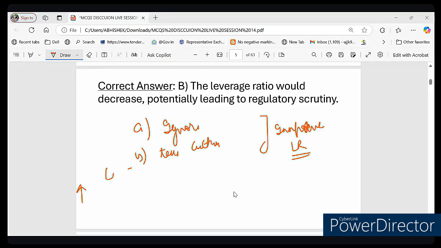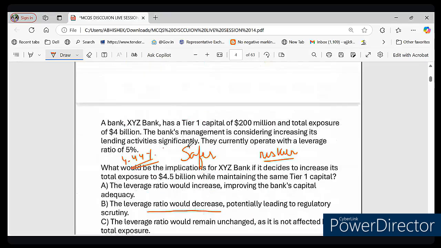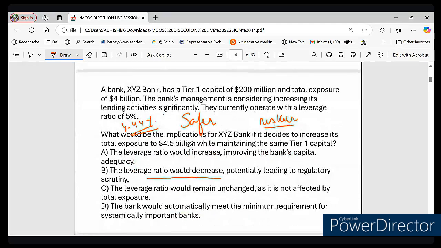Yes, obviously take action, right? So basically the regulator will step in to ensure that the bank does not take excessive risk. So from this question, what we have learned is that leverage ratio is important for measuring a bank's financial strength, and increasing exposure without increasing capital lowers the leverage ratio. And the regulator keeps an eye on leverage to prevent excessive risk, right? So this is how they do it.